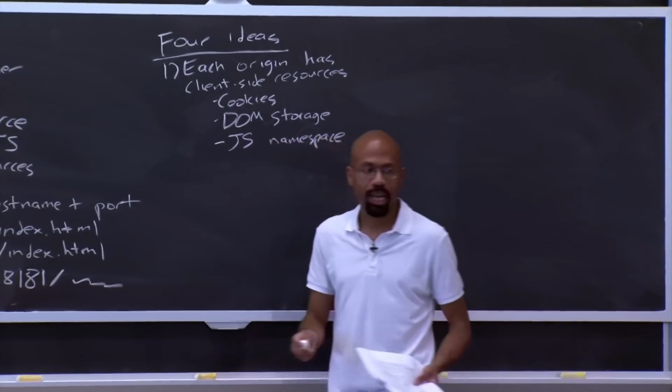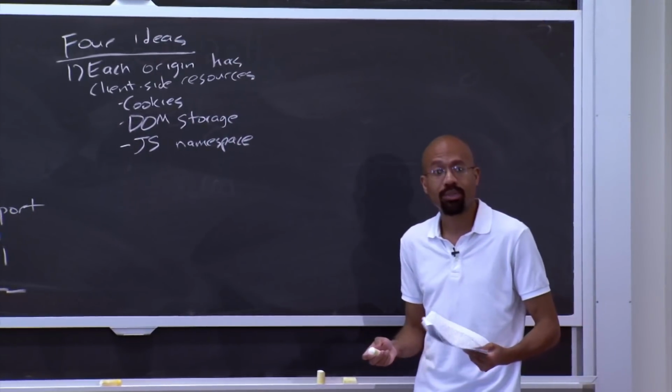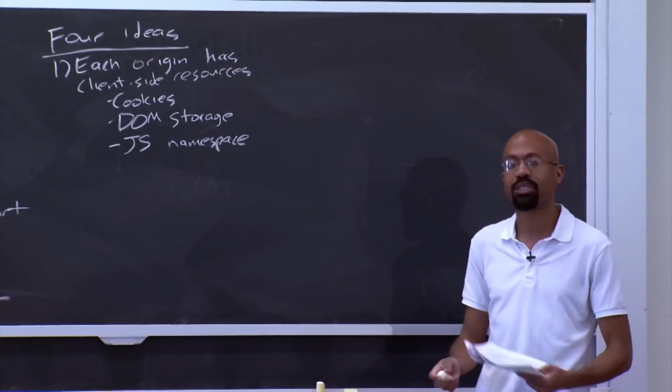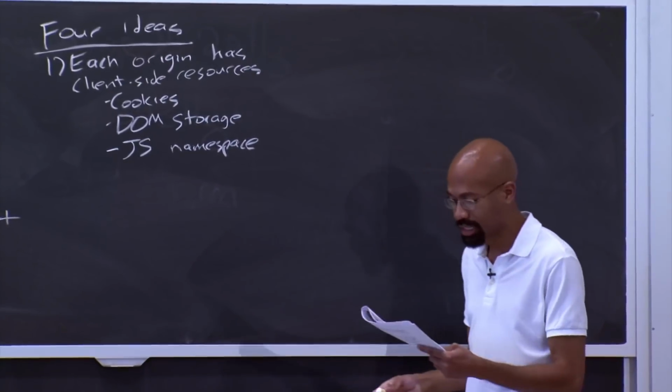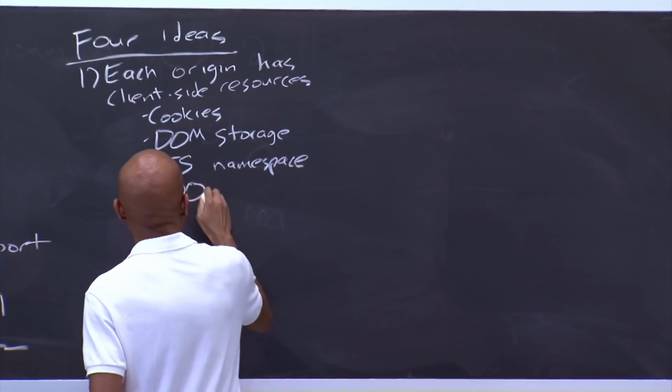Right? So that JavaScript namespace defines what functions and what interfaces are available to that origin. Some of those interfaces are built in, like, let's say, the string prototype and stuff like that. And then an application might actually fill the JavaScript namespace with some other content. There's also this thing called the DOM tree.